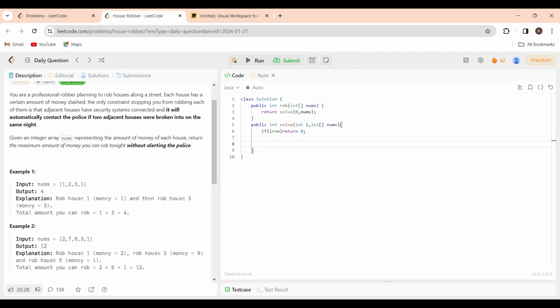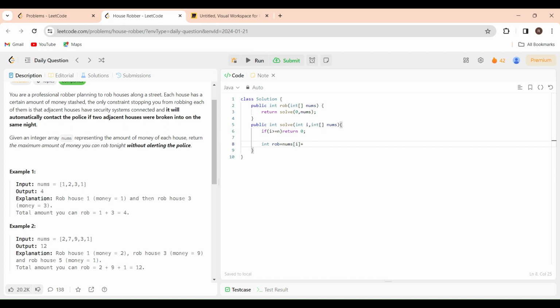So now I have come to the function. I'm not in the out-of-bound case, I'm not out of the street. I'm in the street and have to rob the houses. So now I will rob the house. If I rob, I need to include that stashed amount into my bag, right? So I will add that amount from the nums array, and I will add it to my bag.